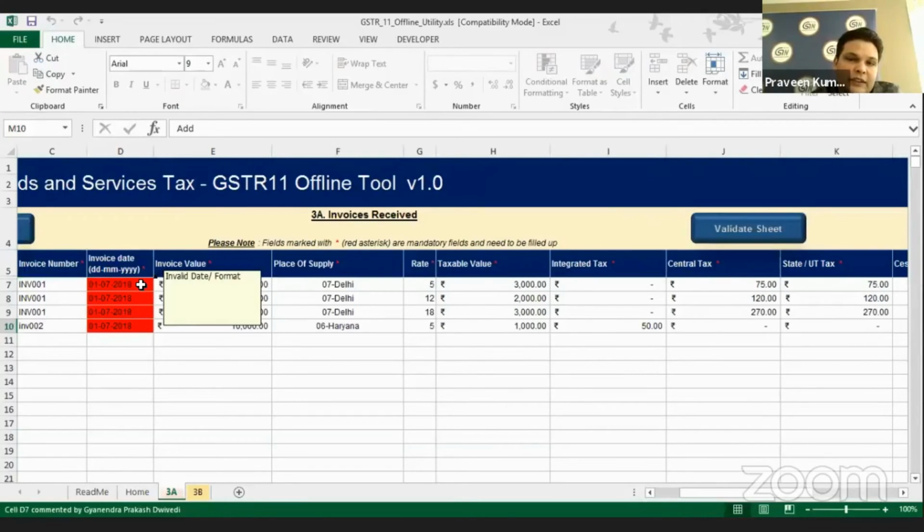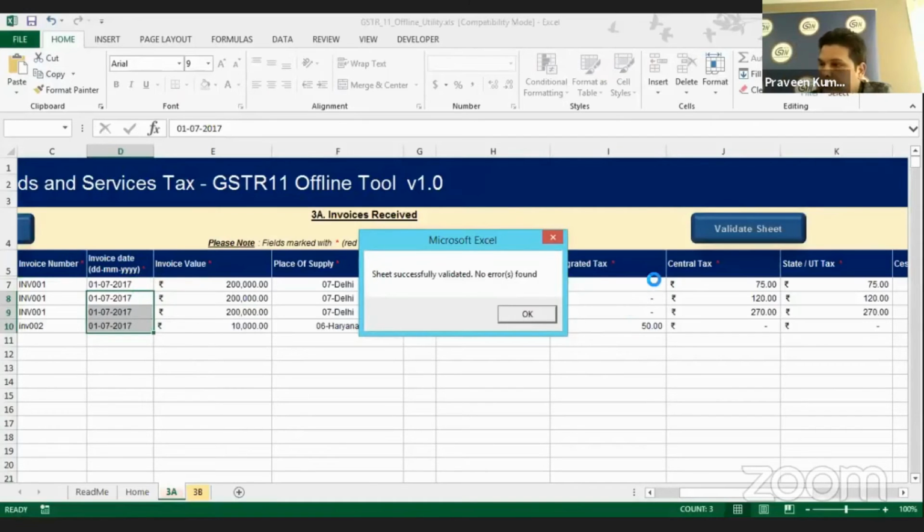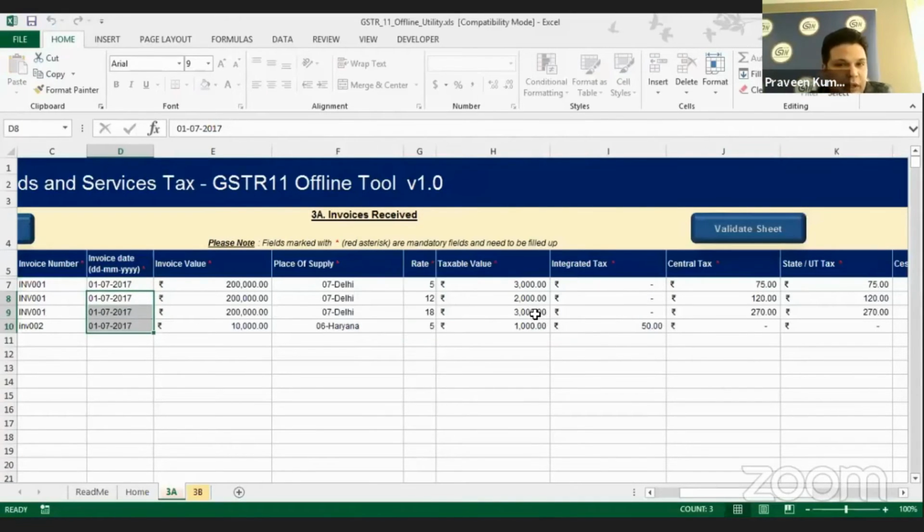Once everything has a white background, you are good to go for validating the completion of the sheet. Now I'll be doing 2017, and I'll just use the same date here, and see this: the error has gone away. So we are okay to go, with the 3A now completed.